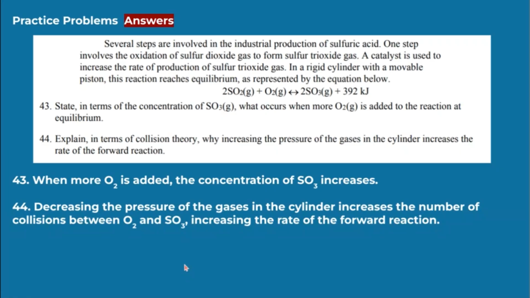Then for 44, it's very simple. Explain in terms of collision theory why increasing the pressure of the gases in the cylinder increases the rate of the forward reaction. Increasing the pressure of the gases in the cylinder increases the number of collisions between O2 and SO3, increasing the rate of the forward reaction.